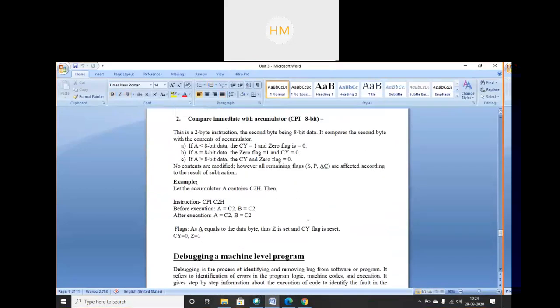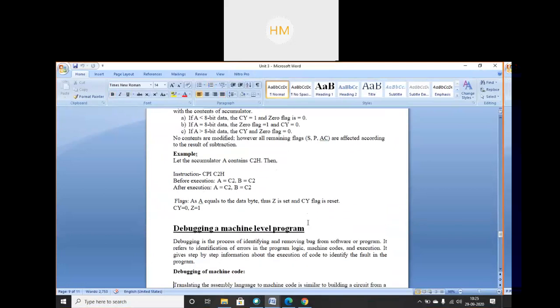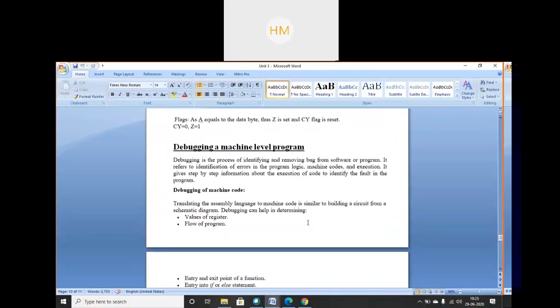So we have seen all the instruction set. We revised everything. Now the next topic is debugging a machine level program. What do you mean by debugging? We all know you are computer students. Programming skills you have, and you are very good in all these things.